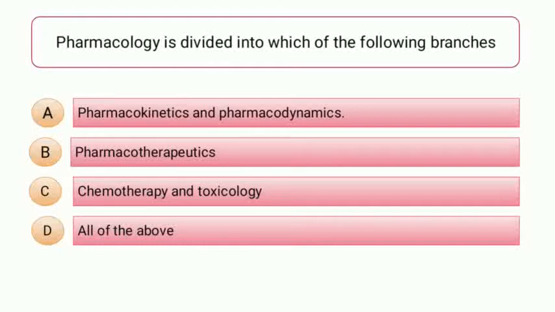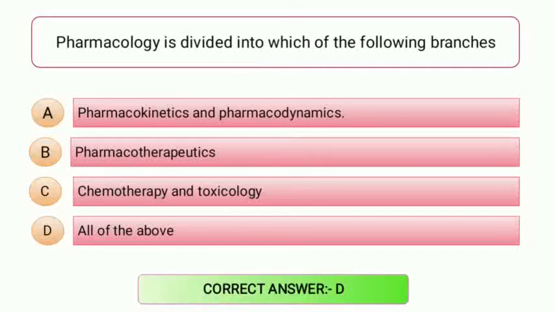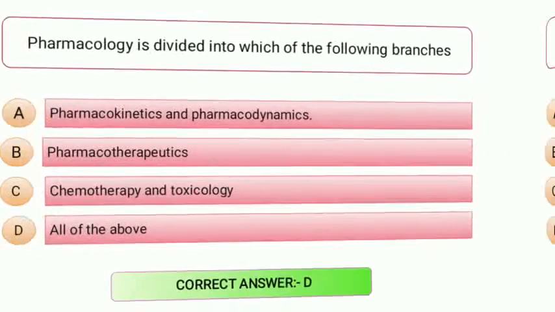So students, if you are thinking option number A, pharmacokinetics and pharmacodynamics, then remember you are wrong. The correct answer of this question is option number D, that is all of the above. Pharmacology is the branch of science which deals with drugs, and it is divided into all of these branches. Moving to the next question.